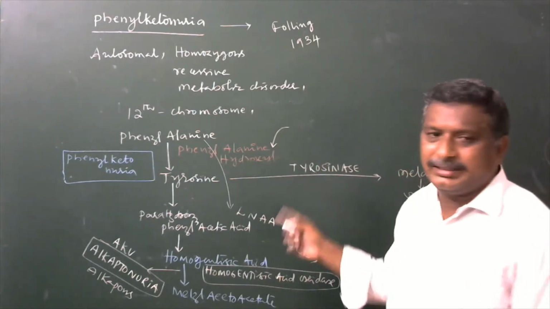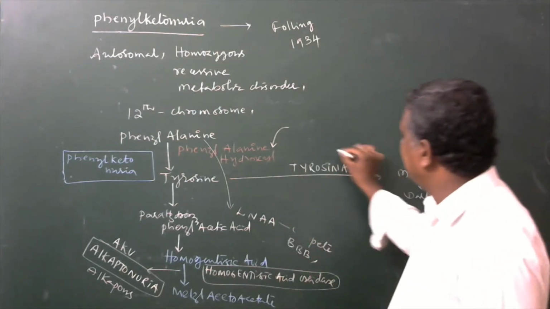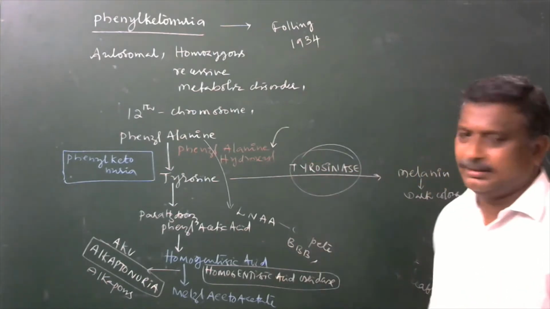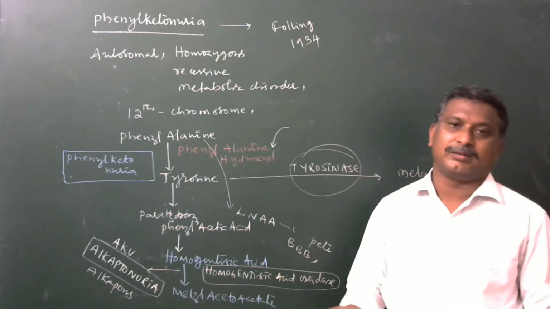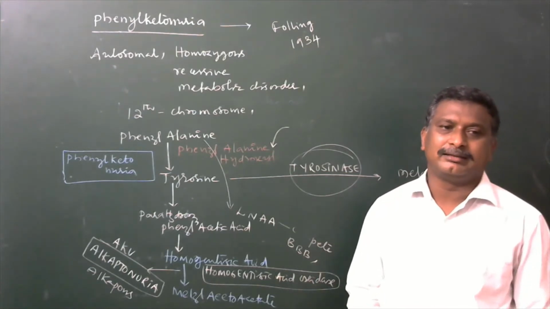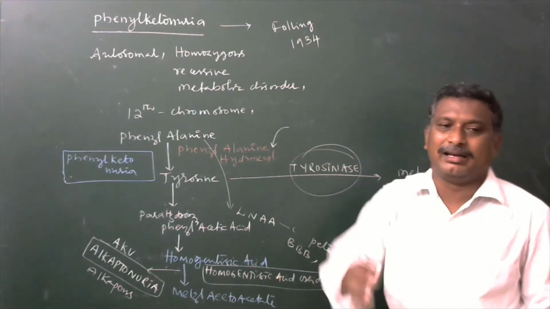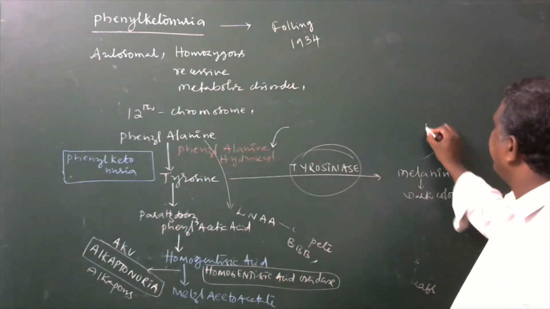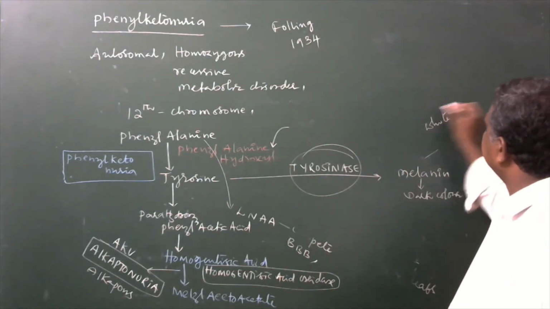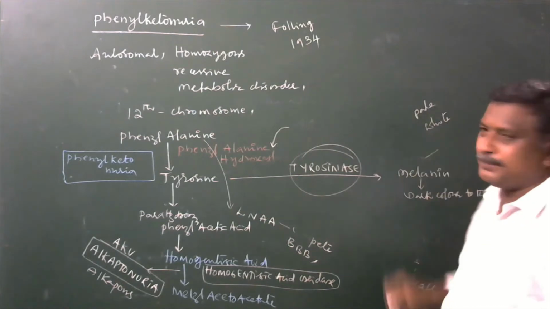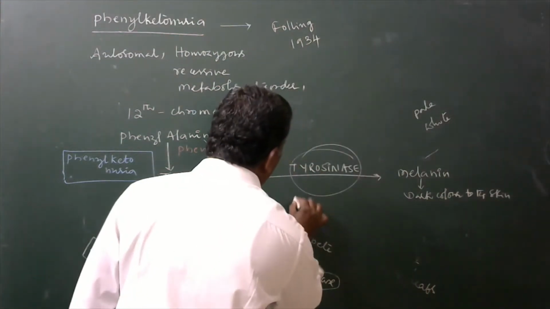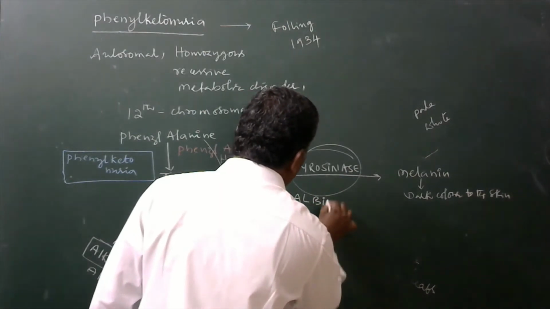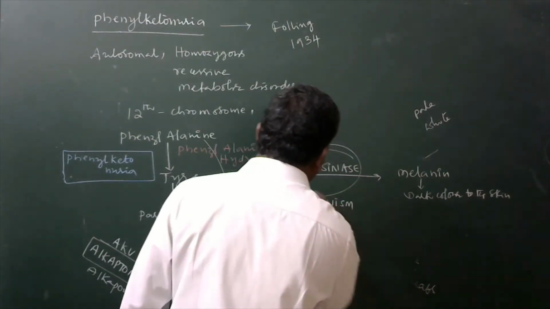If tyrosinase enzyme is not there, there is no conversion of tyrosine to melanin, there is no developing of melanin, a pigment. Hence such people's skin will appear white in color, especially pale white in color. That condition is called albinism.